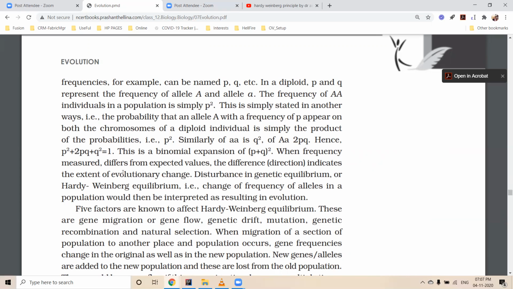When frequency is measured, it differs from expected values. So the difference indicates the extent of evolutionary change. Disturbance in genetic equilibrium or Hardy-Weinberg equilibrium, or change of frequency in a population, would then be interpreted as resulting in evolution. So how is Hardy-Weinberg equilibrium related to evolution? If there is a change in frequency, then we can interpret it as evolution.